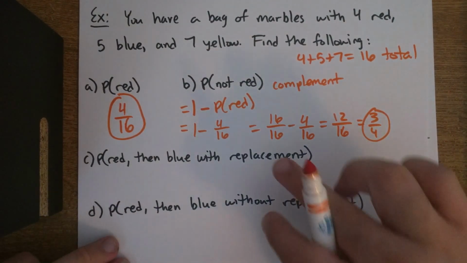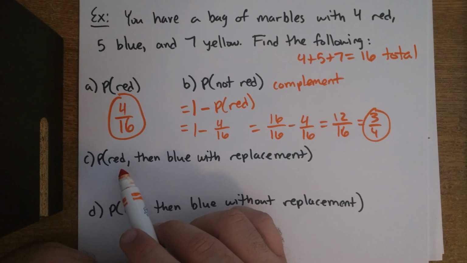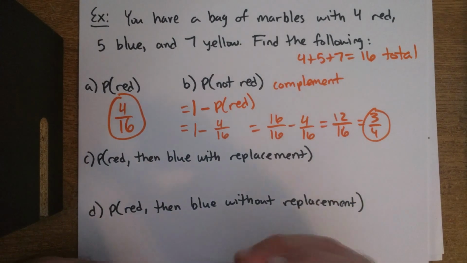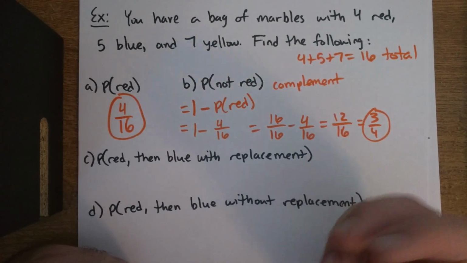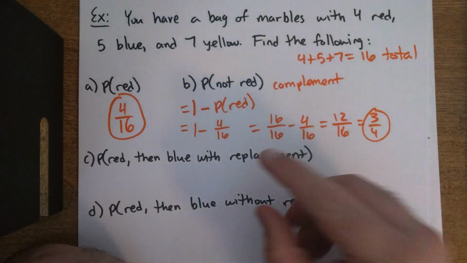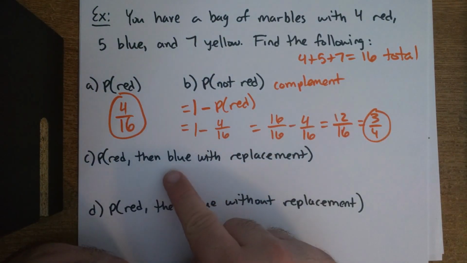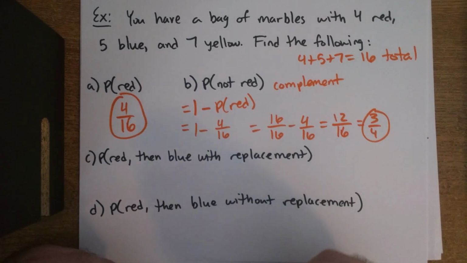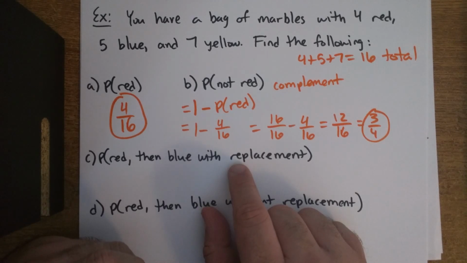All right, now these two are a bit more complicated, so you need to just follow my logic here. Find the probability of drawing a red, then a blue, and it says with replacement. What that means is, let's say you have the bag of marbles. Let's say you draw a red one out. You look at it, okay, I got it. And it says with replacement, it means you're going to put it back, and then you're going to draw another one and see what's the probability of now finding a blue one. So every time you go to draw, the number of marbles in the bag is always going to be the same because you're replacing your draw.